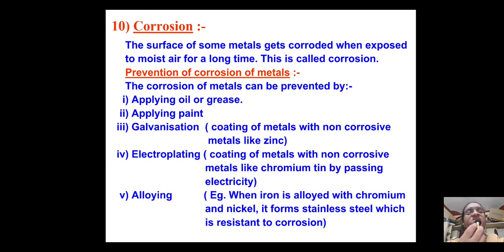Okay, then what is corrosion? Corrosion is actually, you must have seen in case of iron, iron rusting happens, isn't it? Then even copper vessels when we use, a green color coating can come on the copper. Then when we use silver also, a black coating can come on silver when it is reacting. So corrosion is actually when exposed to moist air. Moist air means what? Not dry air but air with some water vapor.